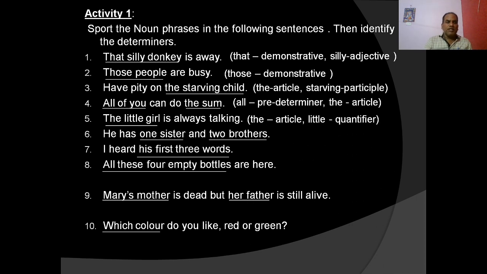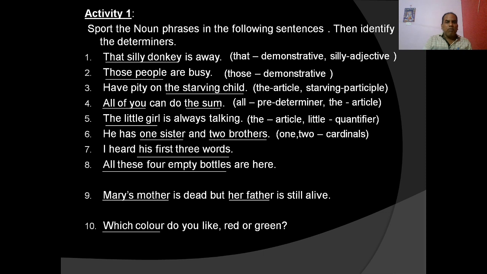In the next sentence, the little girl is always talking. The little girl is the noun phrase, and in this noun phrase, girl is the noun, and the is the article, and little is the quantifier. And in the next sentence, he has one sister and two brothers. One sister is the noun phrase, sister is the noun, one is the numerical or a cardinal number word. And two brothers we know, two brothers is the noun phrase, brothers noun, and two is the cardinal number.